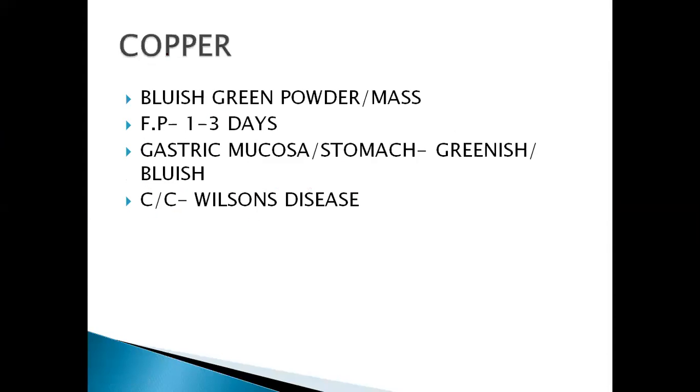Next we are going to copper. Copper is present as bluish green powder, or in a bluish green mass. The fatal period of copper is 1 to 3 days. The gastric mucosa, or stomach, is greenish and bluish. The chronic copper poison is Wilson's disease.